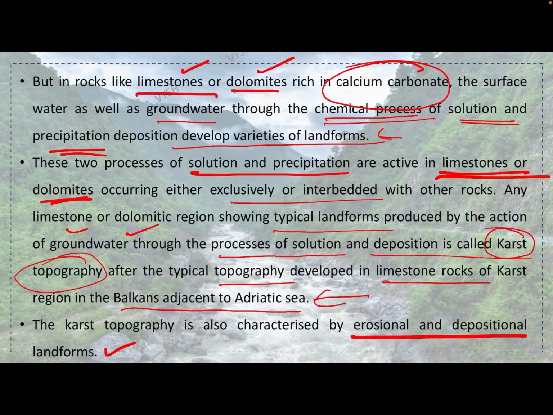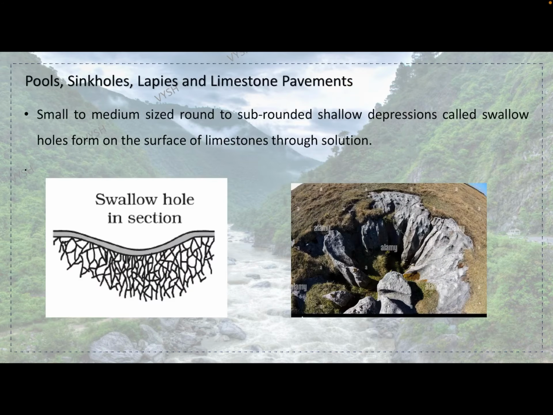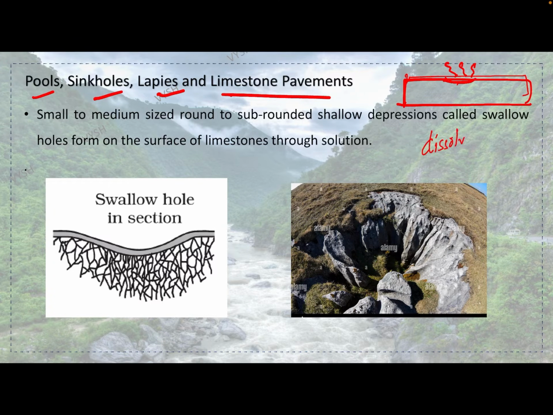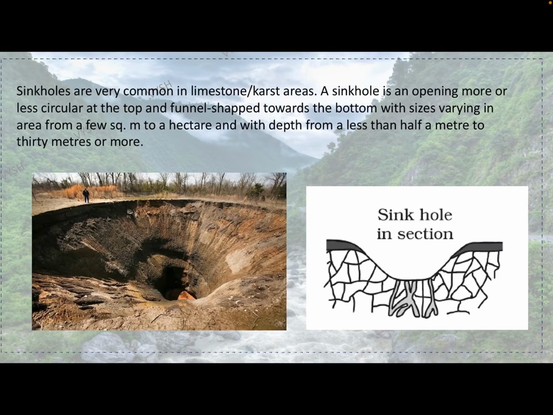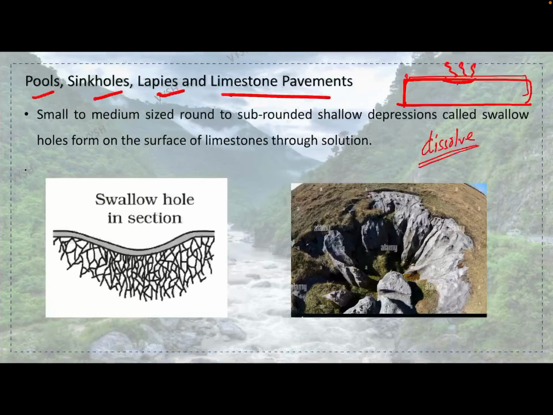So we will look into karst topography, erosional landforms. Okay, so pools, sinkholes, lapies, and limestone pavements. What exactly is it? When there is a limestone part, for example, here there is a huge part of limestone, and here a small depression is there where the water got settled, and here it slowly starts dissolving. Slowly there is some sort of depression here. This depression is called a pool basically.